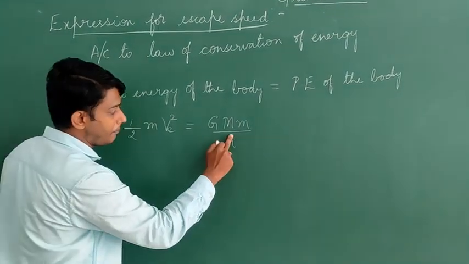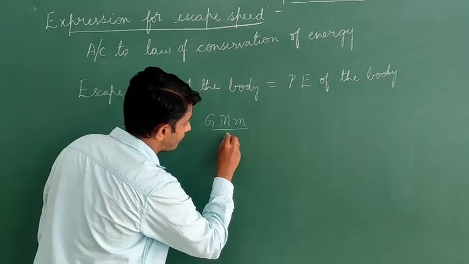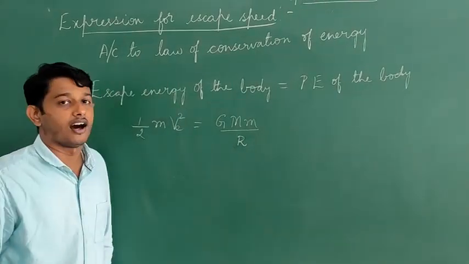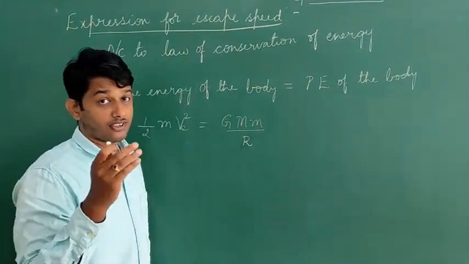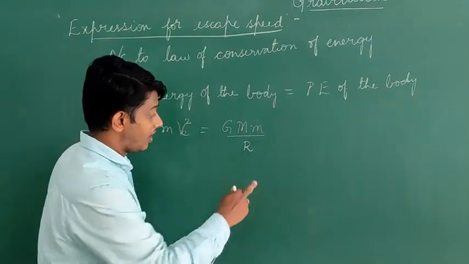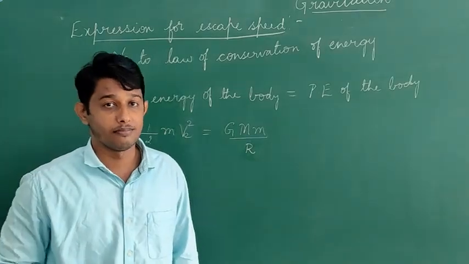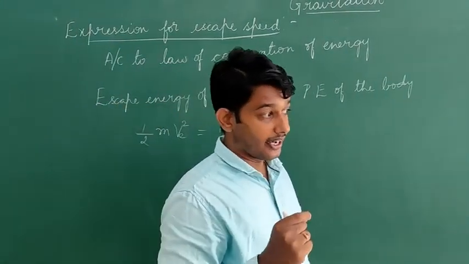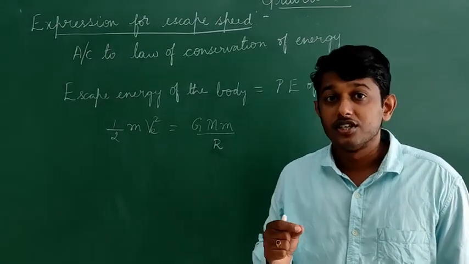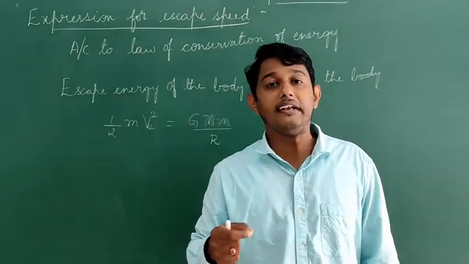But I'll replace the small letter r with the capital letter R, because we have only one radius, that is R. Here I have not taken the negative symbol, because work has not been done here.